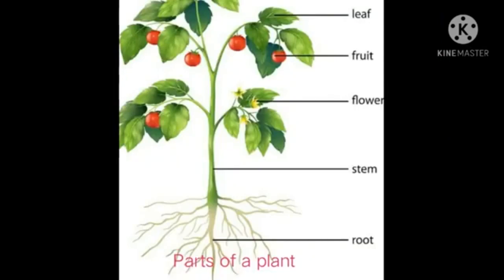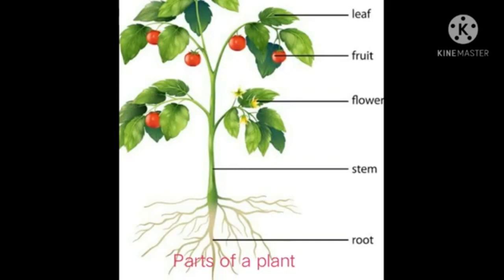Students, look around and observe the plants around your house. You will find a variety of plants. Some plants are big, whereas others are small.